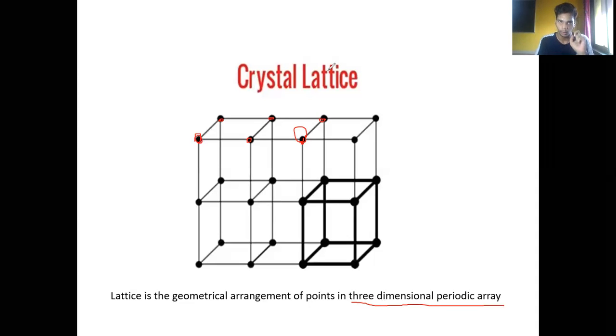Okay, as we move ahead, tell me one thing, what do we understand right now? Suppose these are the points, as per the definition.